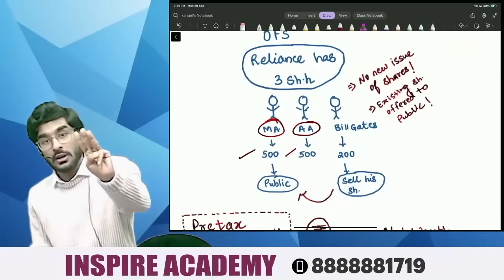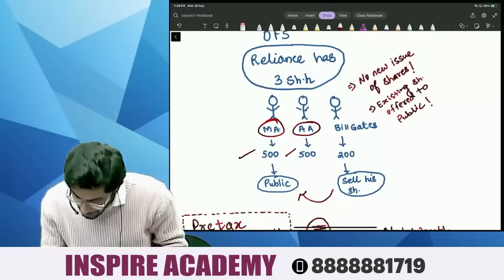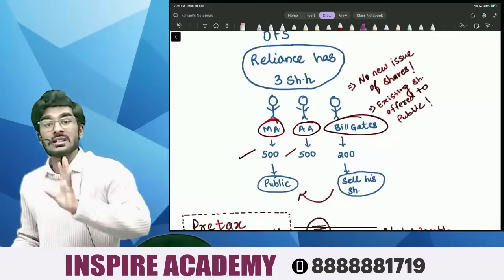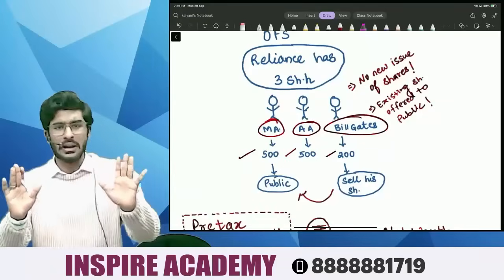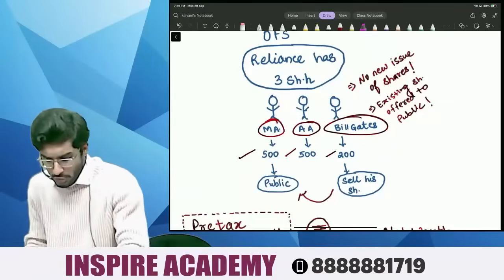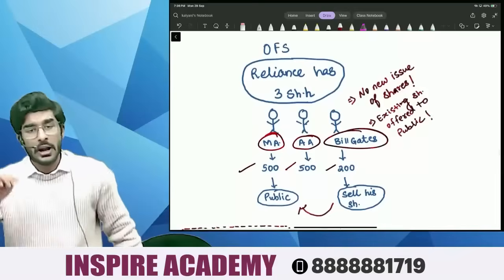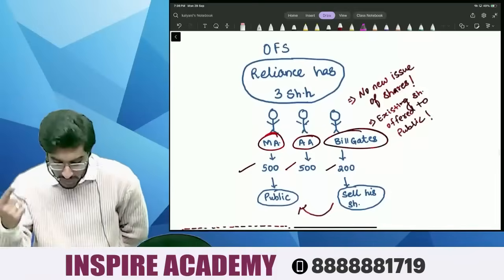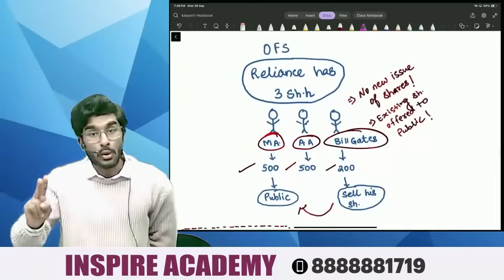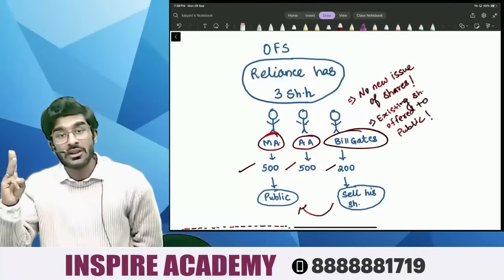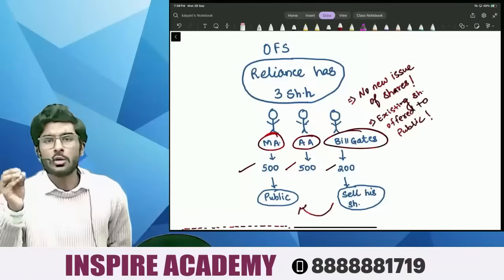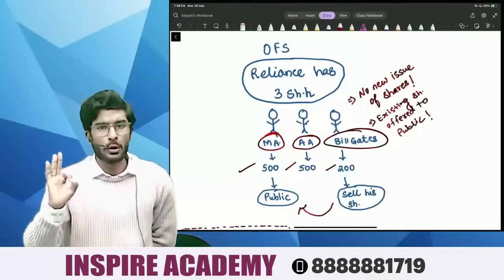And the third shareholder, people, Bill Gates. Bill Gates is holding 200 shares. So, Reliance has got 3 shareholders: Mukesh Ambani holding 500 shares, Anant Ambani holding 500 shares, and Bill Gates holding 200 shares.